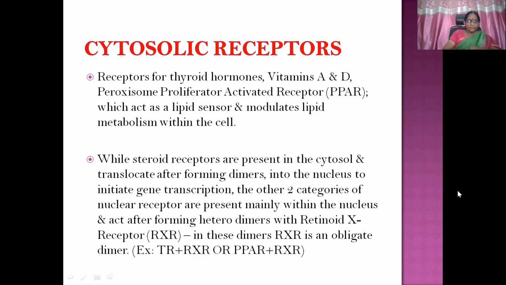While steroid receptors are present in the cytosol and translocate after forming dimers, they will get translocated into the nucleus to initiate gene transcription. The other two categories of nuclear receptors, that is thyroid hormones, vitamin A and D, and PPAR, are present mainly within the nucleus itself, and they act after forming heterodimers with the retinoid X receptor, that is RXR. Okay.